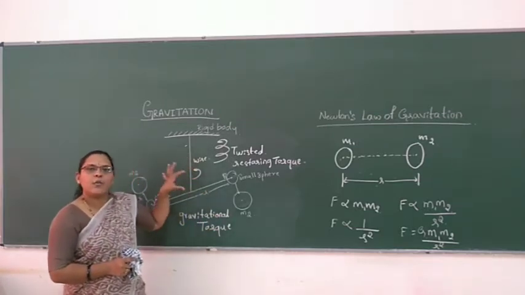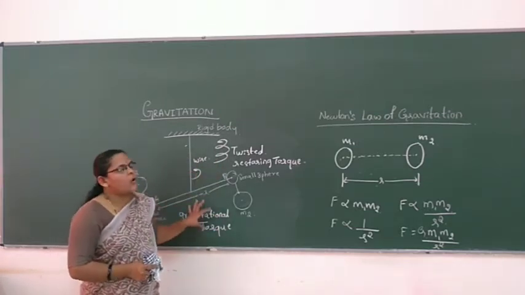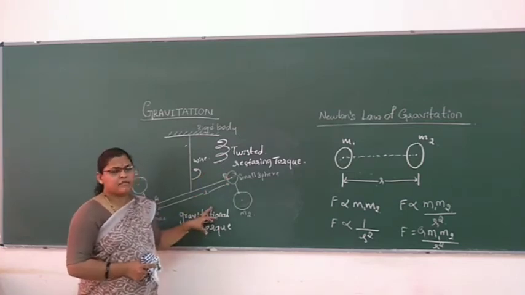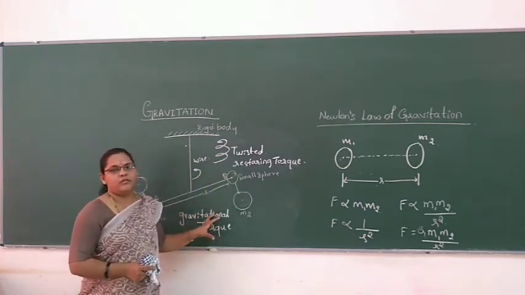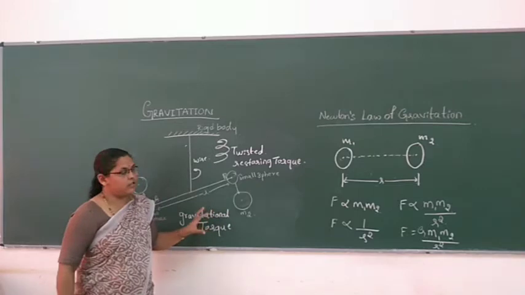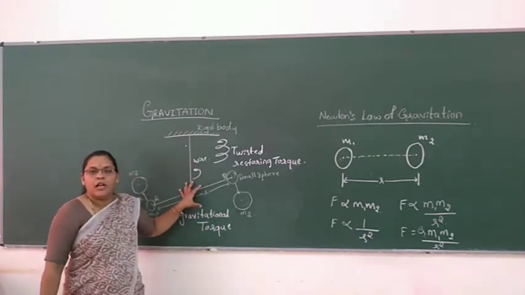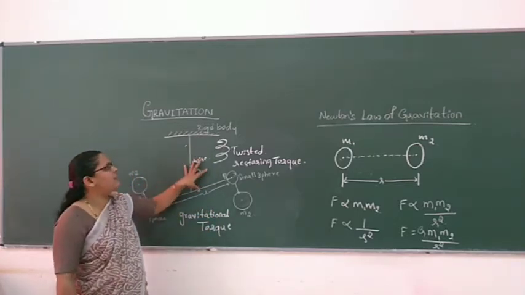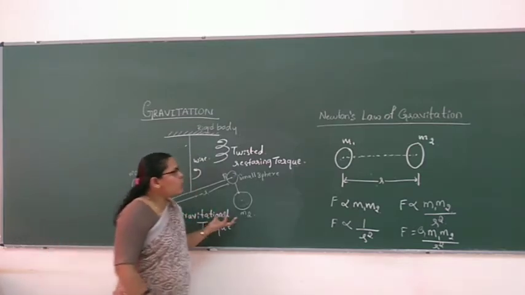Means at a certain position both the torques will be in equilibrium position, equal to each other. Until that moment, the wire will get twisted.